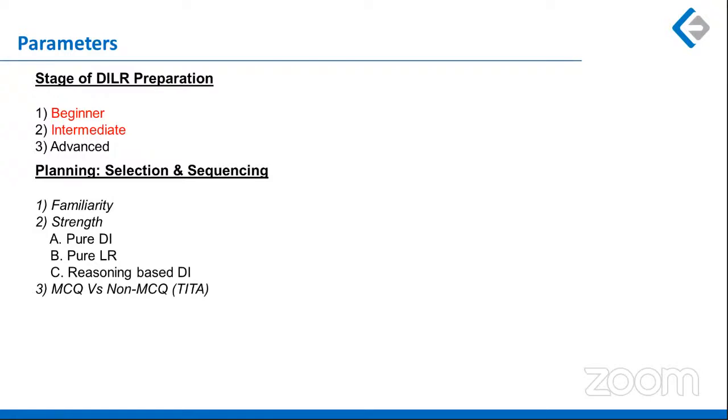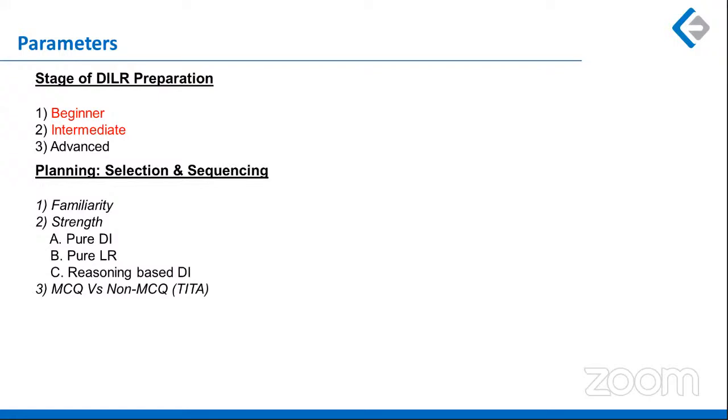So if I talk about familiarity with the current understanding and with the current knowledge that you guys have, the familiarity would be a little less. And if I talk about the strengths, so pure LI, pure DI, and pure LR, that is not the kind of stuff that you will see in a traditional or normal CAT paper. So there would be a mix. So you can say DI based set or LR based set. So it would not be a typical only one thing at a time, right?